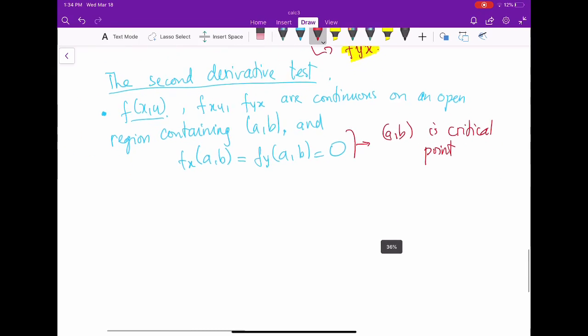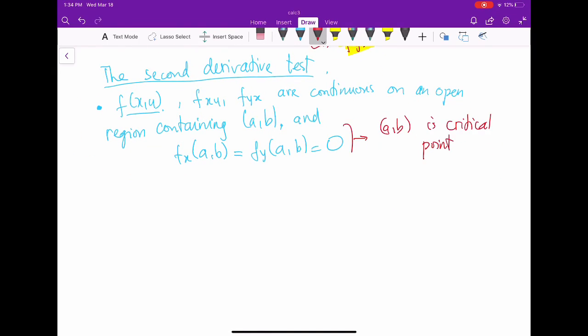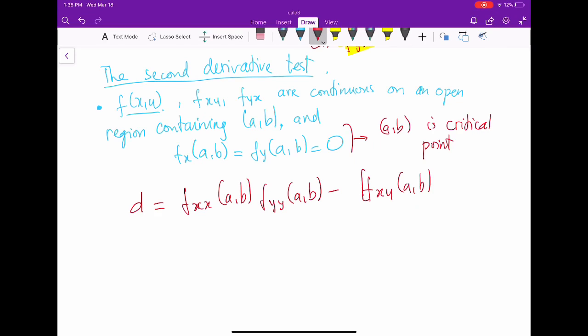All right, now we will calculate the following value. D equals fxx(a, b) times fyy(a, b) minus fxy(a, b) squared. So you may wonder why we don't have fyx in this case. Because in this case they are equal already.